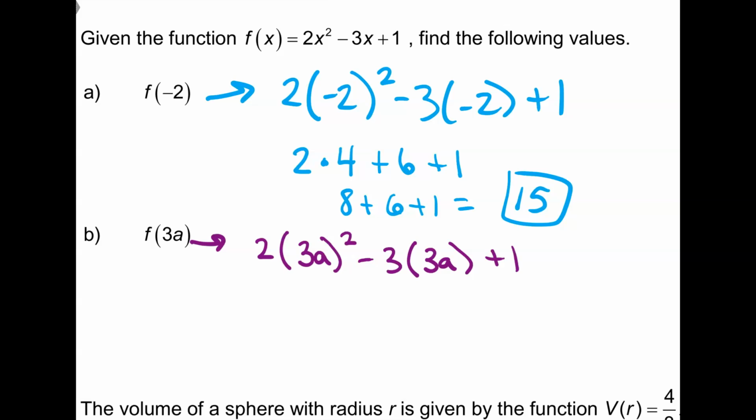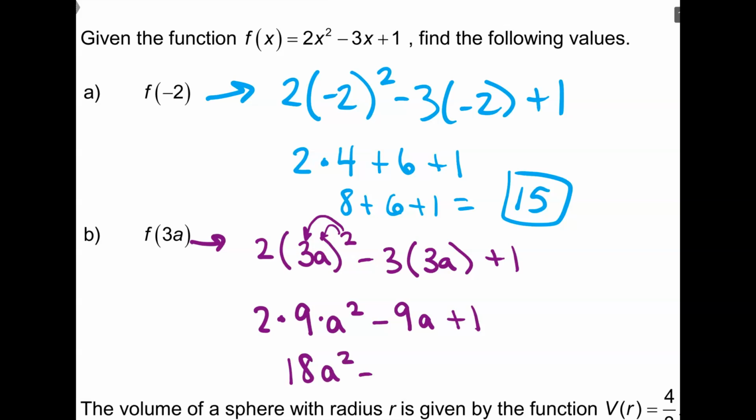So you're going to do 6a, close, of b squared. This is why I said tricky trick, because you distribute the square, which means I'm going to have a 3 squared and an a squared. That's the trick play right there. So then I have 2 times 9 times a squared minus 9a plus 1. So I have 18a squared minus 9a plus 1.